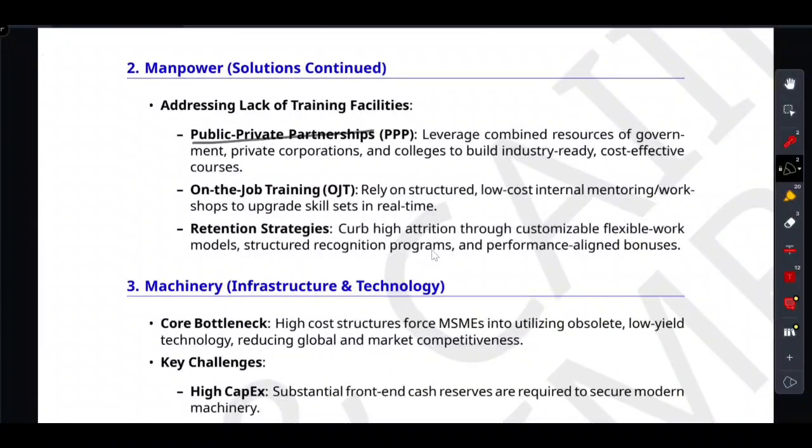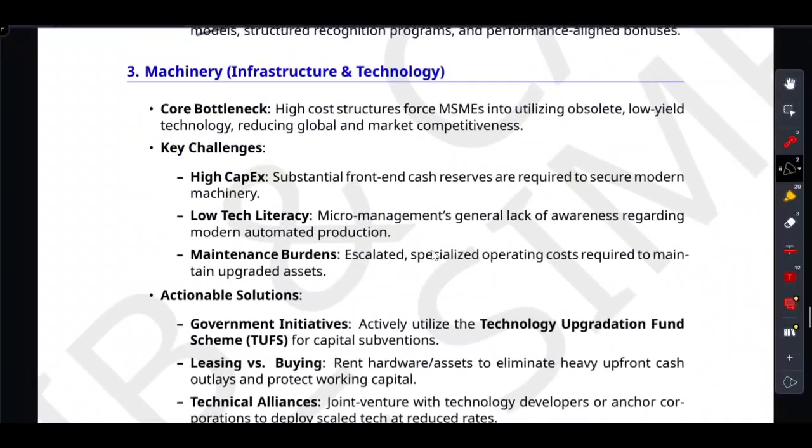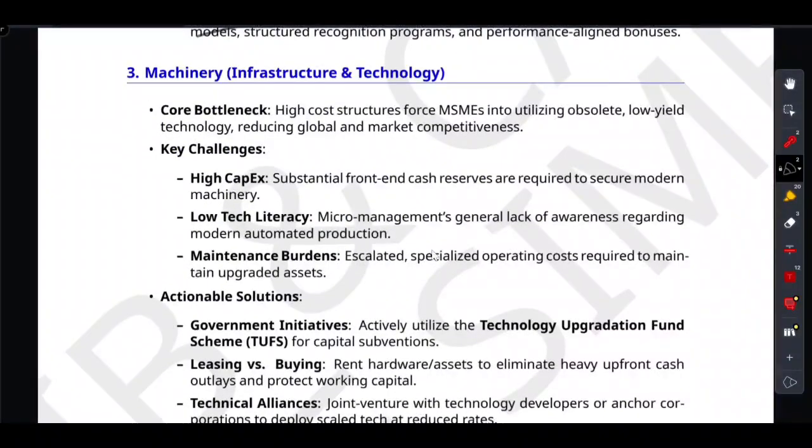This is called the PPP model, OGT, and retention strategy. Then comes the machinery. To bake at scale, you need a $1 lakh smart oven. So that is the massive capex, or we call it, capital expenditure.